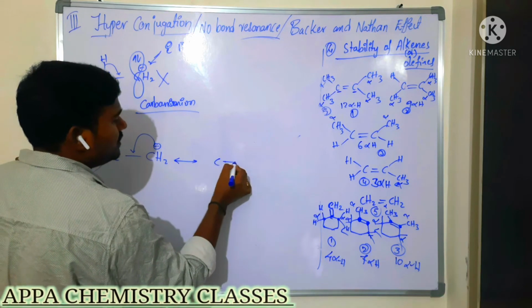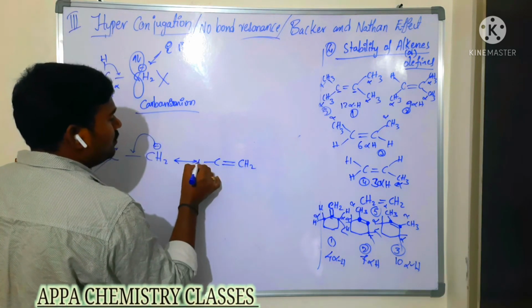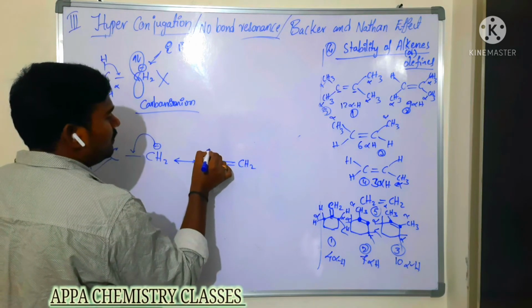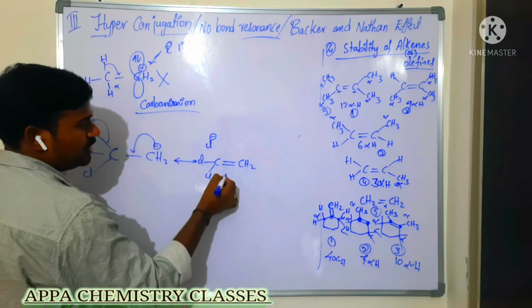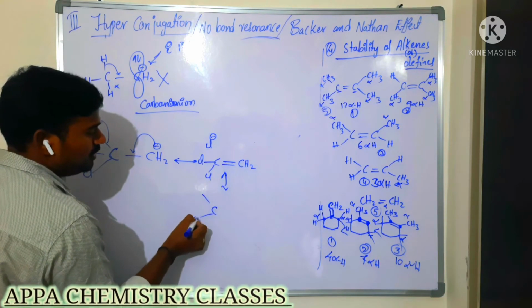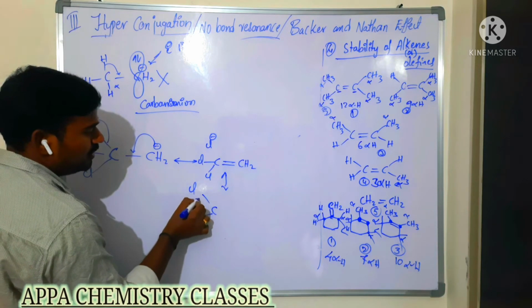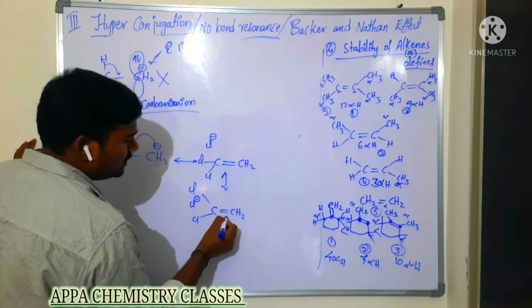Then C double bond CH2, here 2 chlorines, and here 1 chlorine with a negative charge, no bond at all. So this is one resonance. Another resonating structure: 2 chlorines, 1 chlorine with no bond resonance. So such 3 resonating structures we are getting.